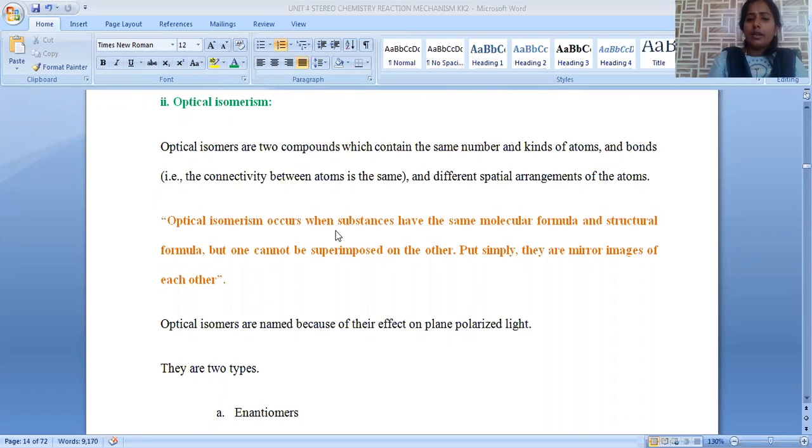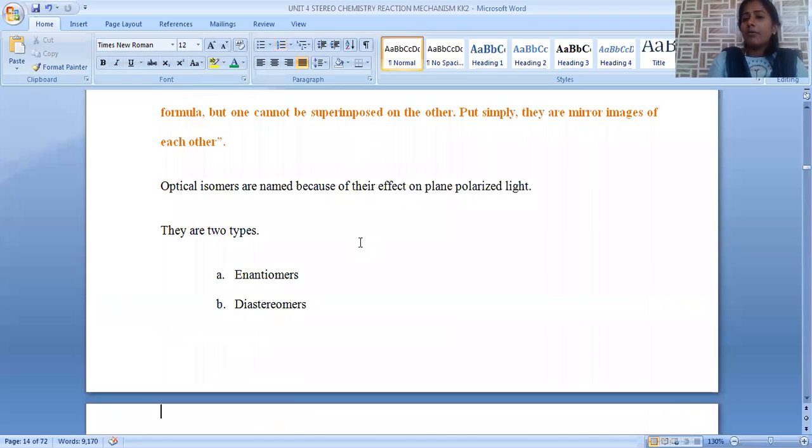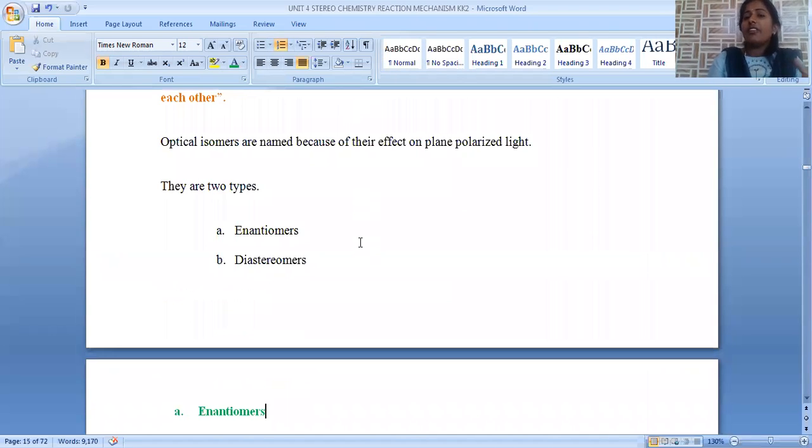Optical isomerism occurs when substances have the same molecular formula and structural formula but cannot be superimposed on each other, simply mirror images of each other. So when we change the position of the functional group, there is a possibility of optical isomers. They have the same molecular formula but different optical rotation. When kept under polarized light, their properties are different. So those are called optical isomers.